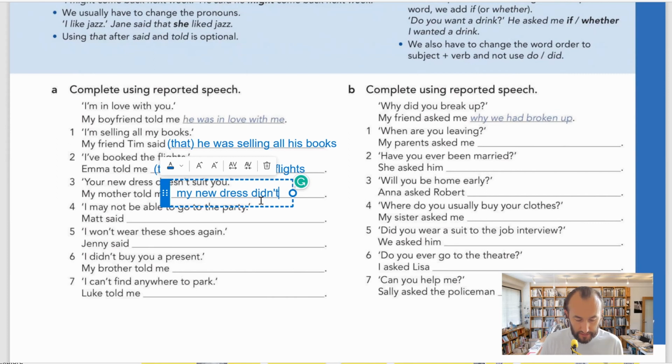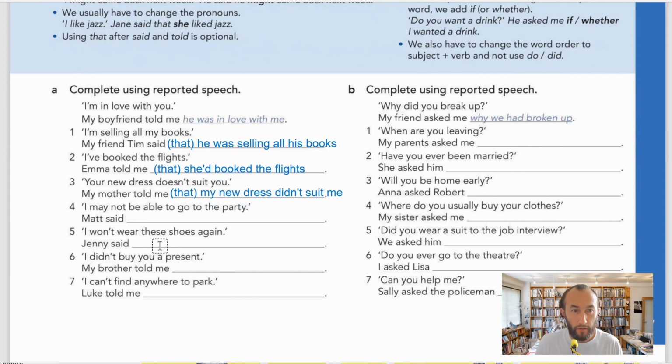So we need to change to past simple. It's going to be didn't suit you. Change to me, because my mother told me about me. I'm talking about me. My new dress didn't suit me. Again, I can use that if I want. You got it? My mother told me that my new dress didn't suit me. Or my mother told me my new dress didn't suit me.